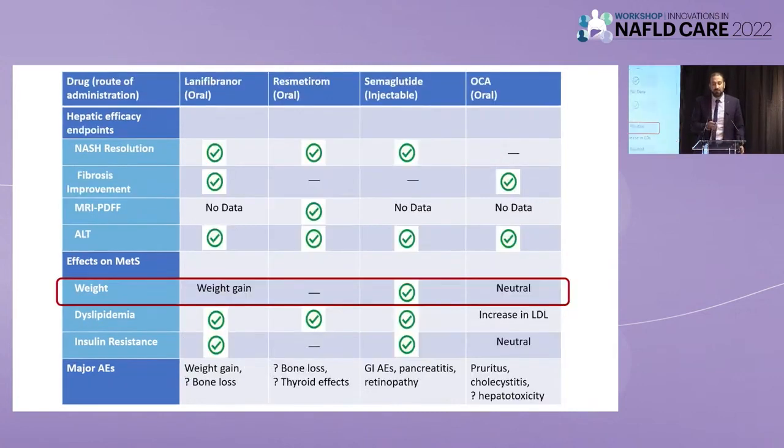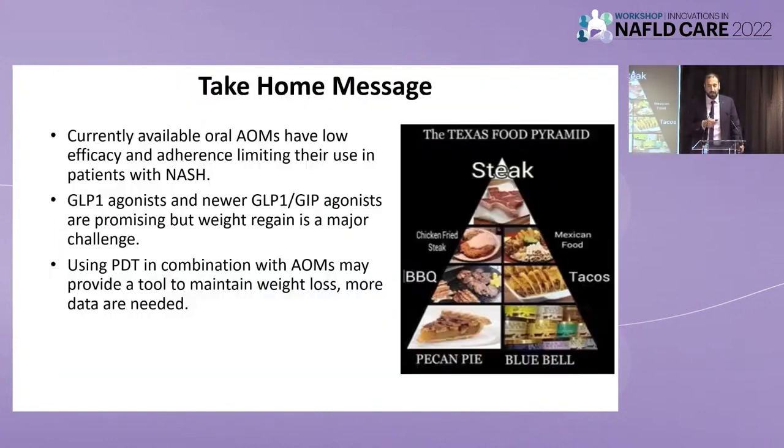And this is how we utilize this NASH score card to evaluate different drugs. Here I'm listing a few drugs in phase 3 trials in terms of the liver outcomes, the metabolic syndrome outcomes, and adverse events. So this is my take-home message slide.